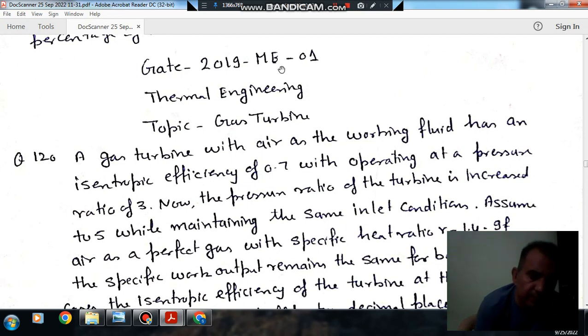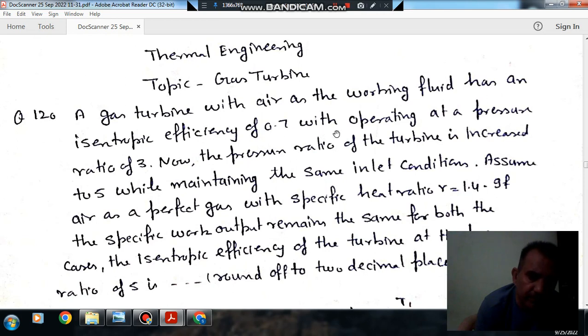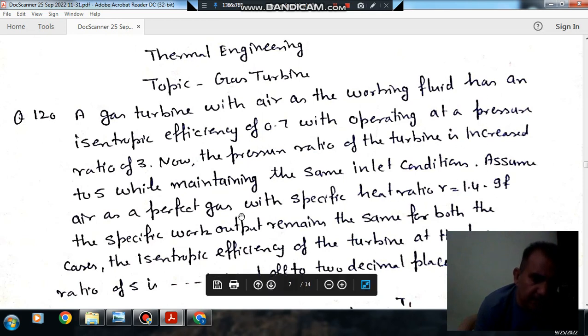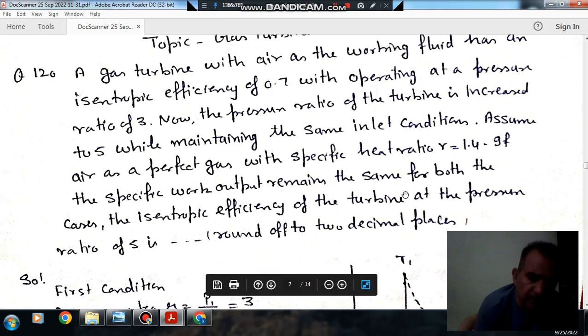Question number 120 from GATE 2019 ME-01: A gas turbine with air as working fluid has an isentropic efficiency of 0.7 while operating at a pressure ratio of 3. Now the pressure ratio of the turbine is increased to 5 while maintaining the same inlet conditions. Assume air as a perfect gas with specific heat ratio gamma as 1.4. If the specific work output remains the same for both the cases, the isentropic efficiency of the turbine at the pressure ratio of 5 is dash, rounded off to decimal.